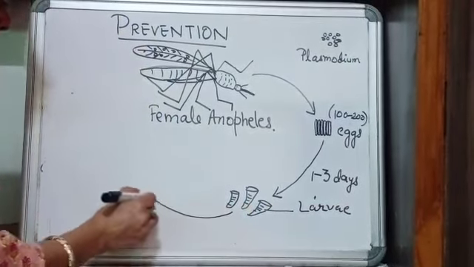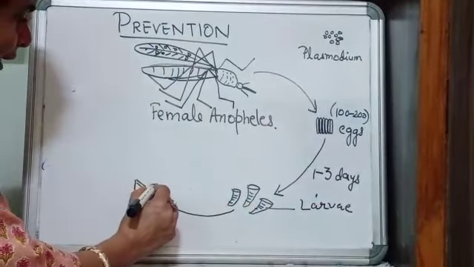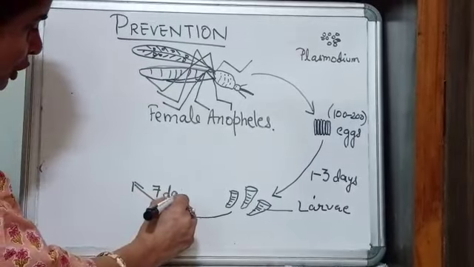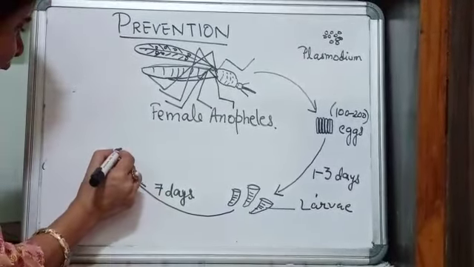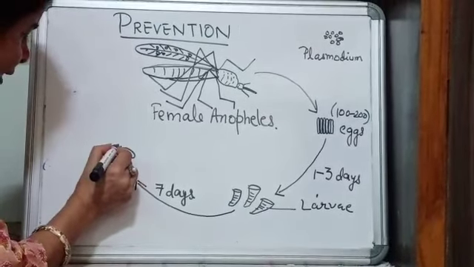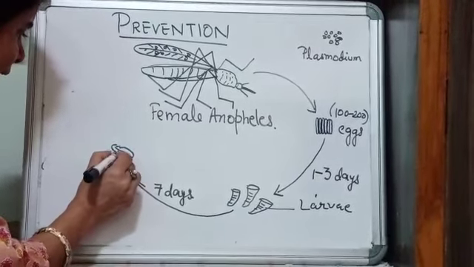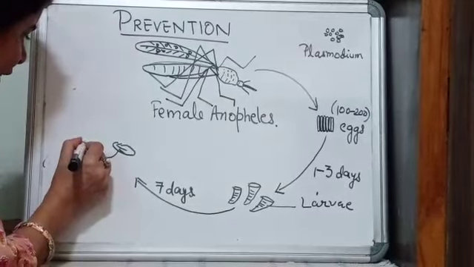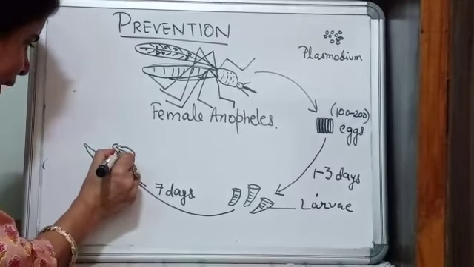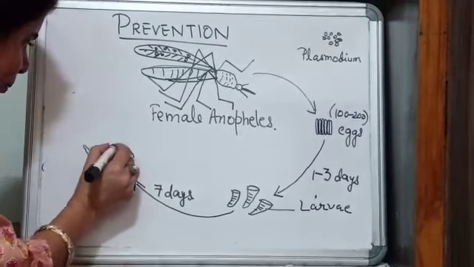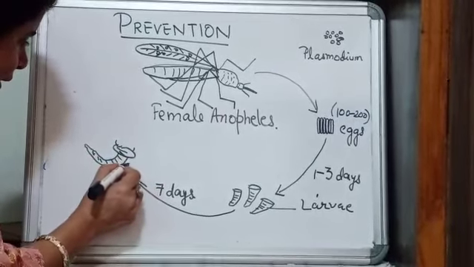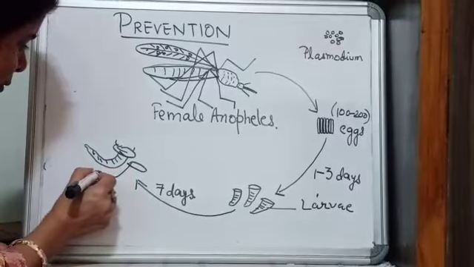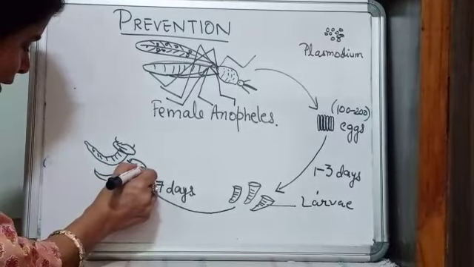Now the larva will take another 7 days to change into a pupa. Now pupae are mobile. They can move, they can swim, and they are very light in weight. They can breathe also. In the pupa stage, the mosquitoes don't eat anything.